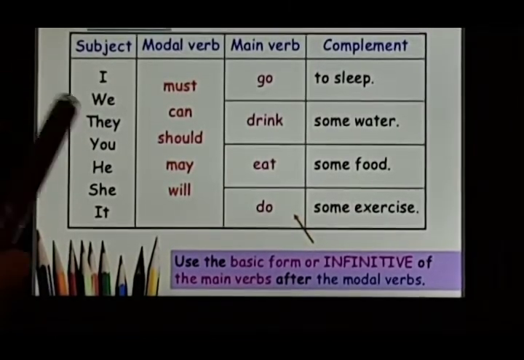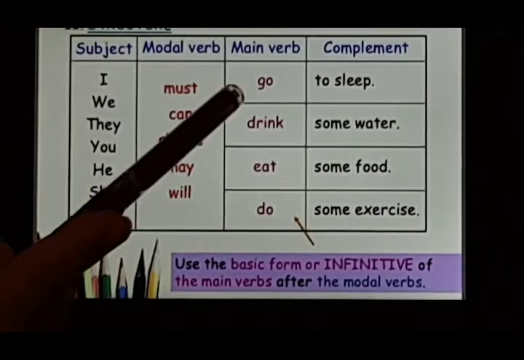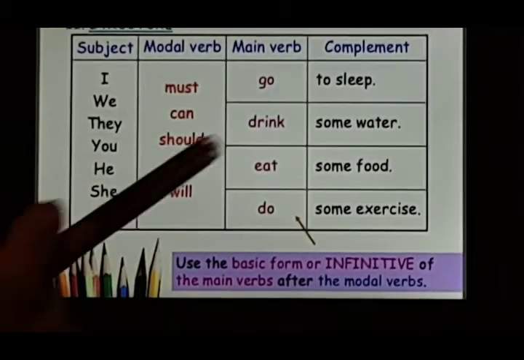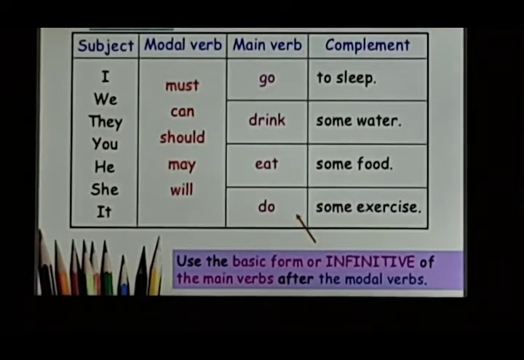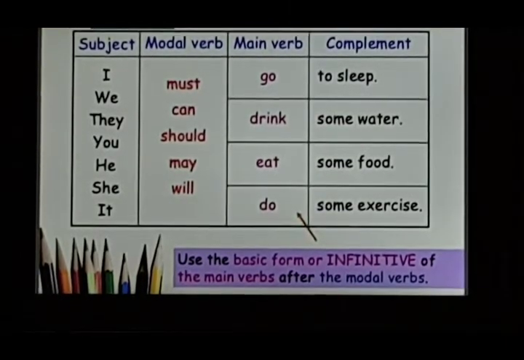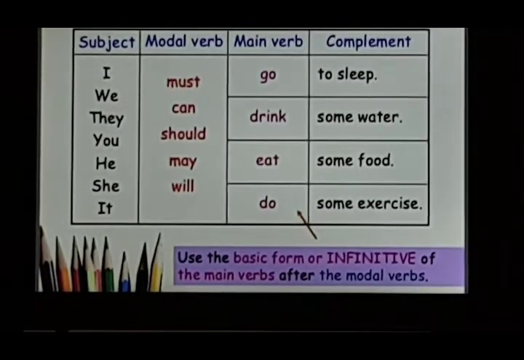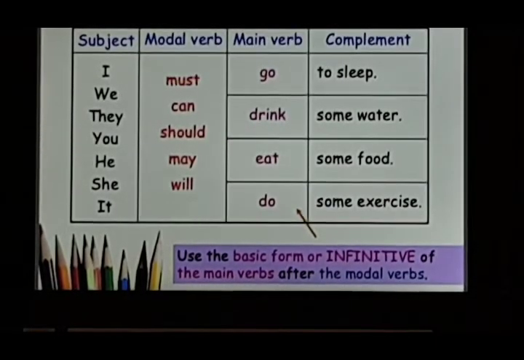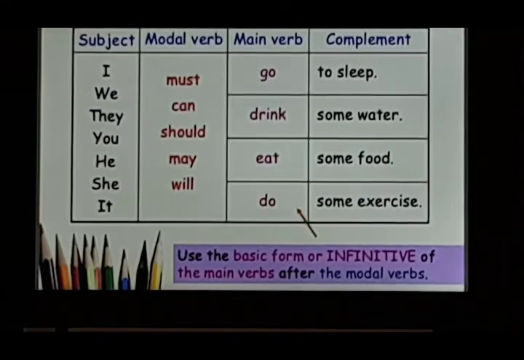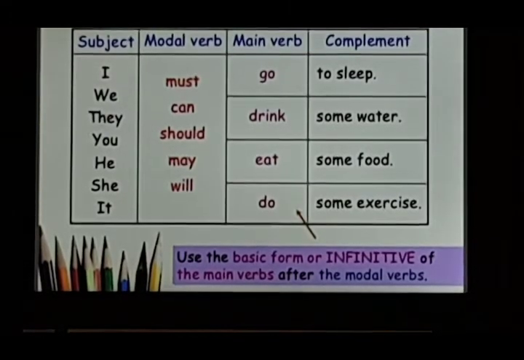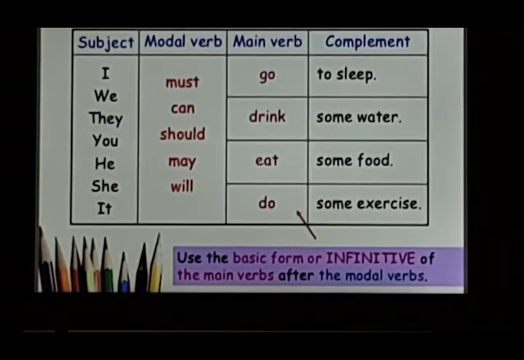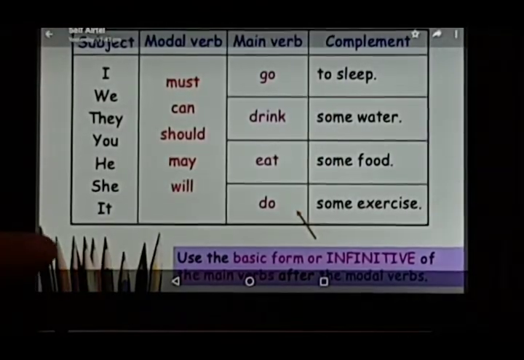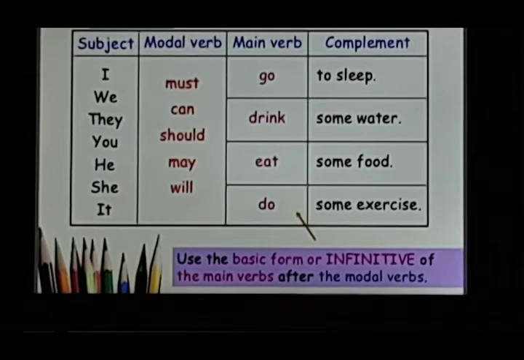How can we use them? Subject is this. Like I said, they are always used with the main verb. And how can they be used? I must go to sleep. We can drink some water. You should eat some food. He may eat some food, or he may go to sleep, or he may do some exercise. See, we can use them in so many ways.